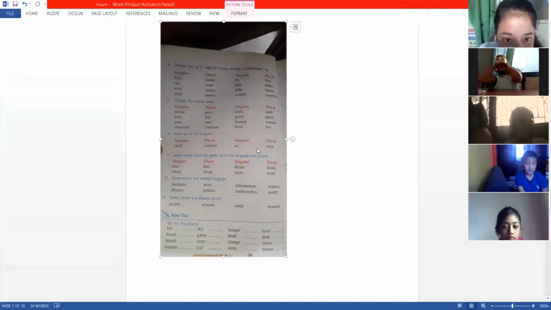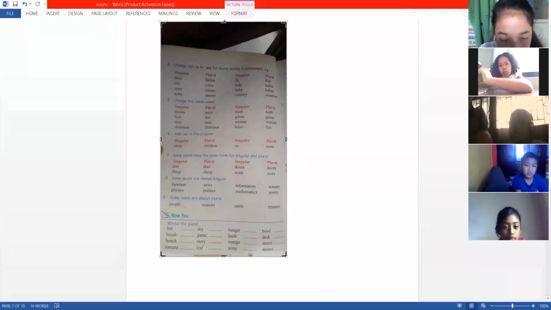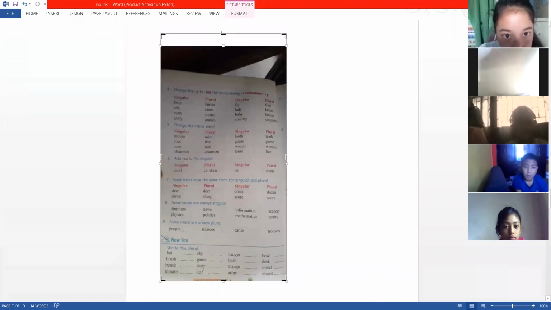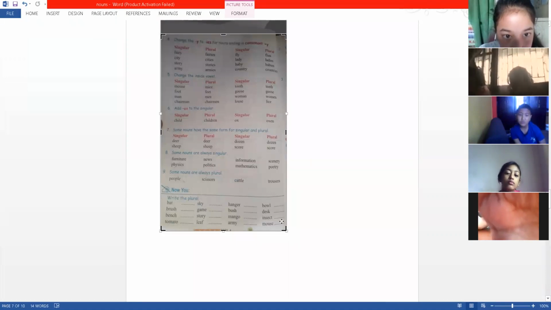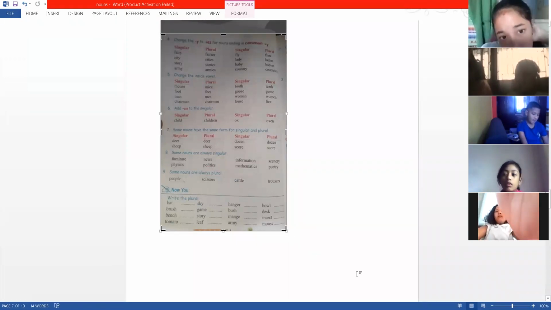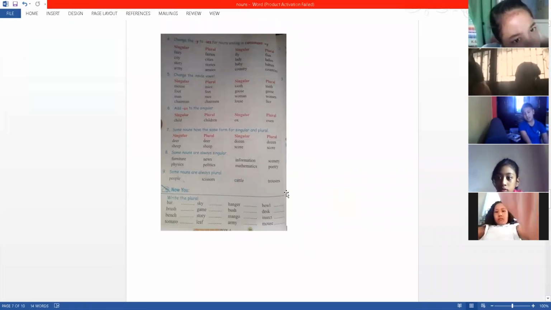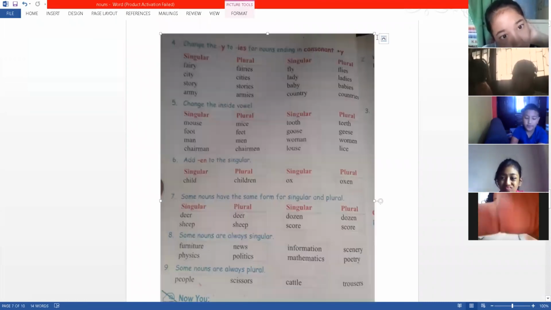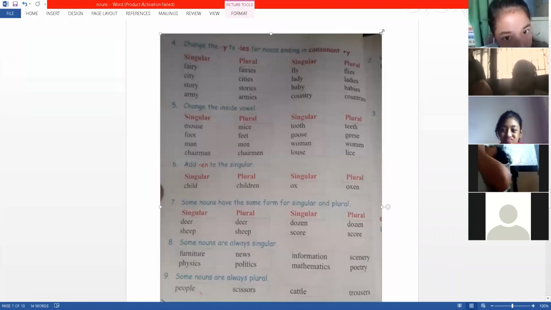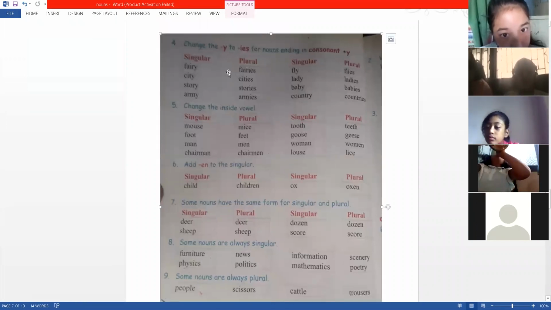Okay. So this is what we have. These are the other rules that we have. Is it big enough? So if there is y at last, like if there is f or fe at last we change into ves, right?